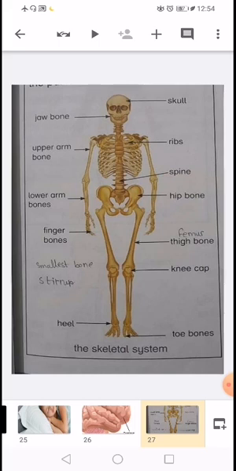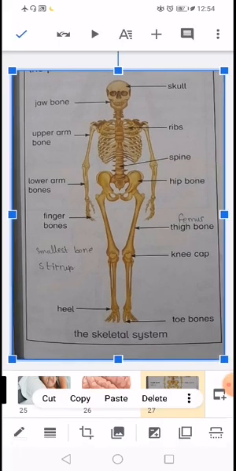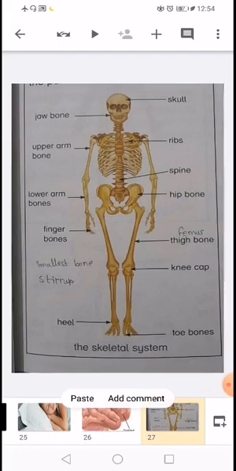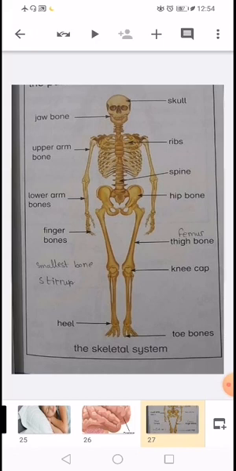The brain is a very fleshy organ and it is protected by the skull, which is present in our head. The next one is the jawbone. The third is the ribs. The heart is protected by the ribs. It is also called the rib cage. The next ones are the upper arm bone and the spine. Our backbone is also called the spine.